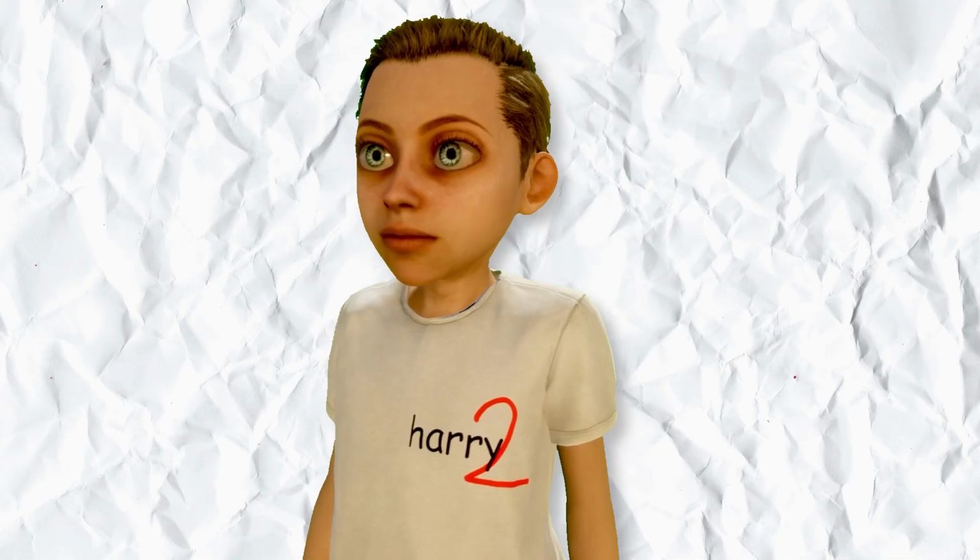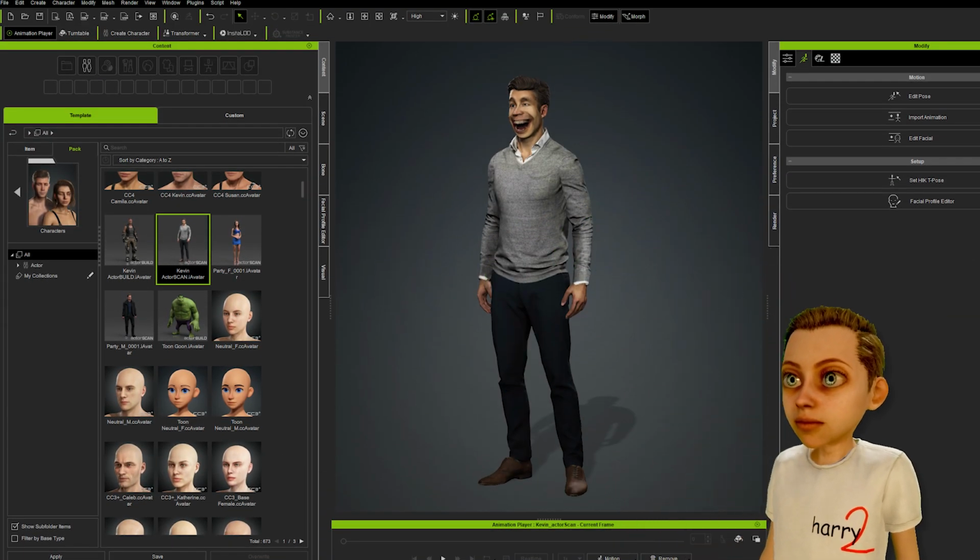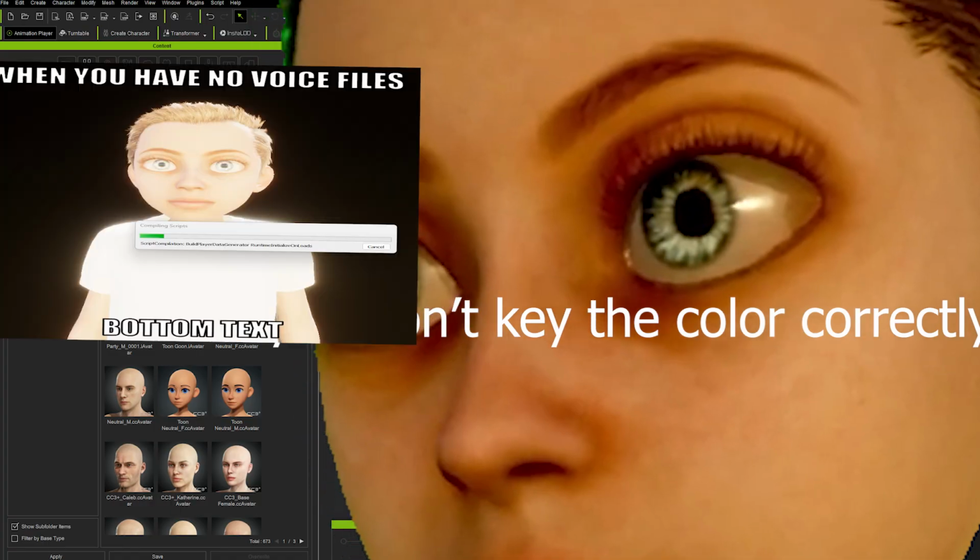No, this is mine. I made the character in Character Creator 4, giving them a toon face, but realistic skin, hair and eyes because I want to upset people.